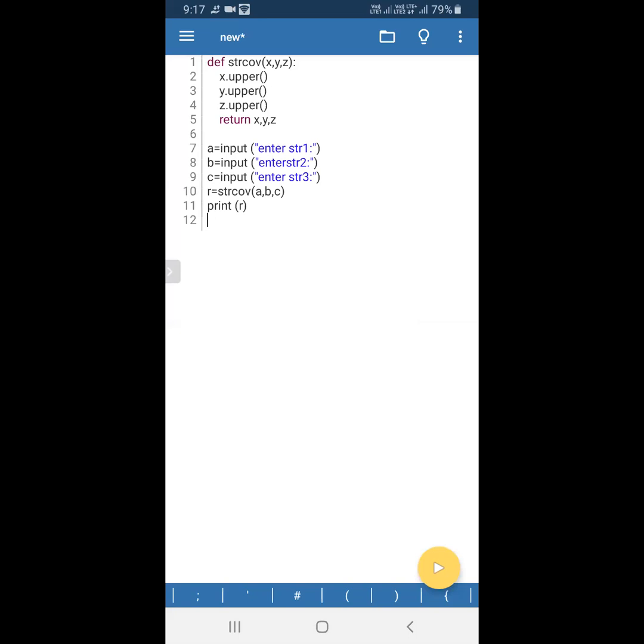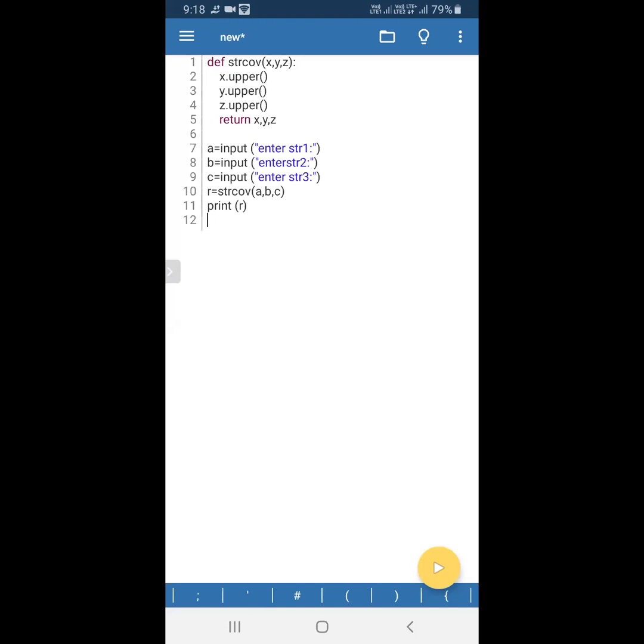That is the question: how will it receive them? The answer is that it will receive them in the form of a tuple. How will it receive multiple values? Because we are giving three values, but there is only one variable. One value it will easily receive. If you want to receive multiple values, there is no multiple variable, only one variable is given, that is R.